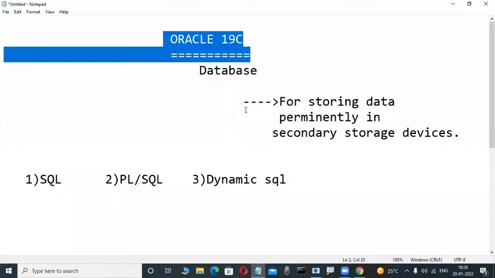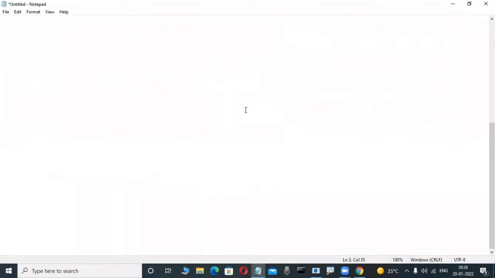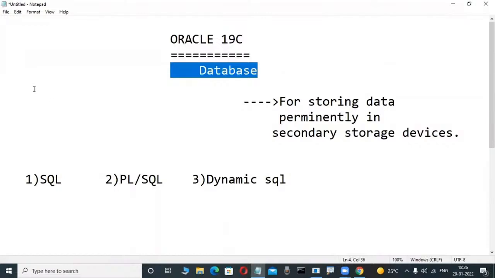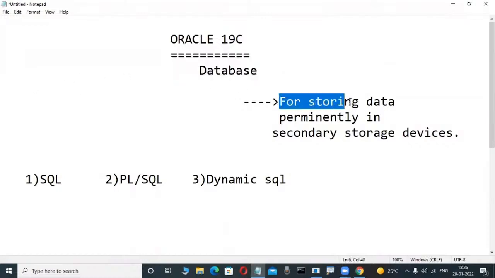Observe it here. Unfortunately, many newcomers think that a database means nothing much: some Java, .NET, or Python application front end is there, and the data we enter is for storage purposes only. They think that in the backend we are only storing data, but that is absolutely wrong. Not only storing data, there are many more things.